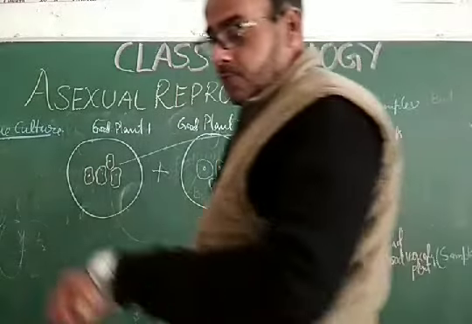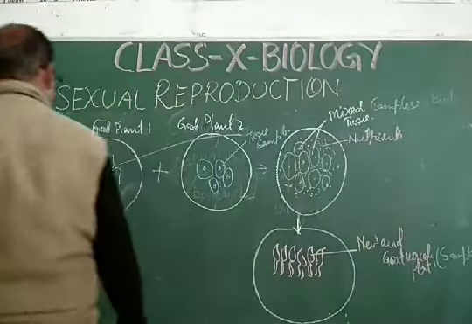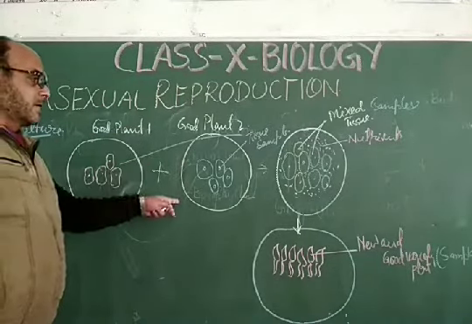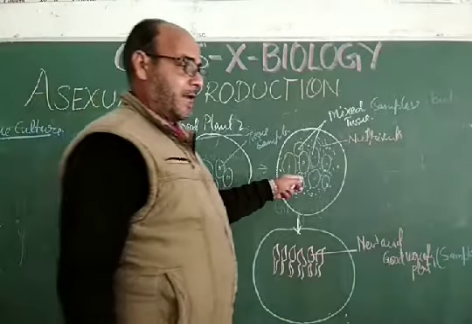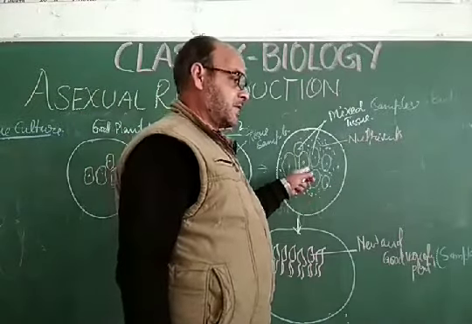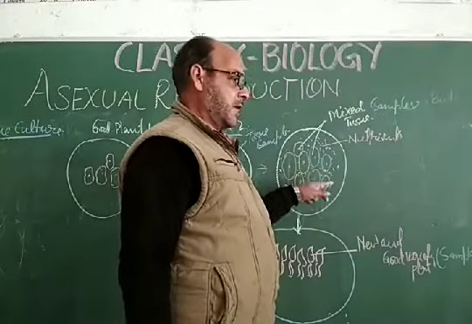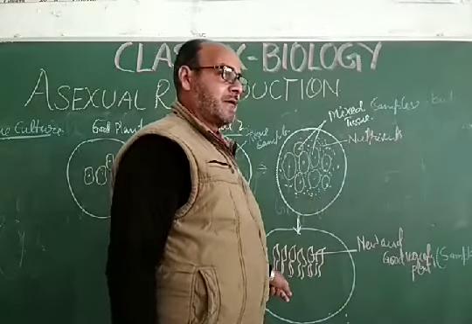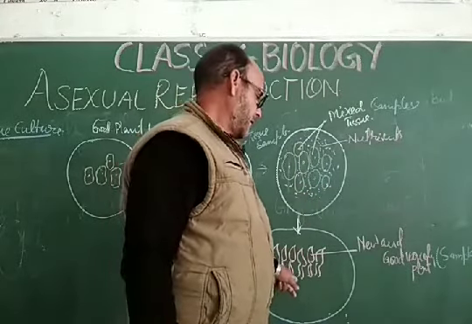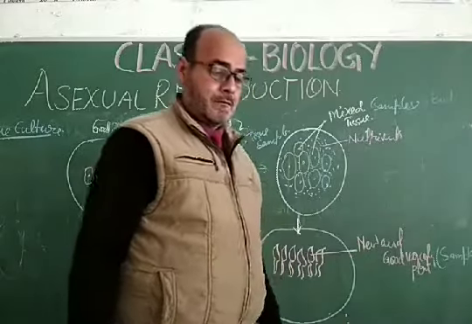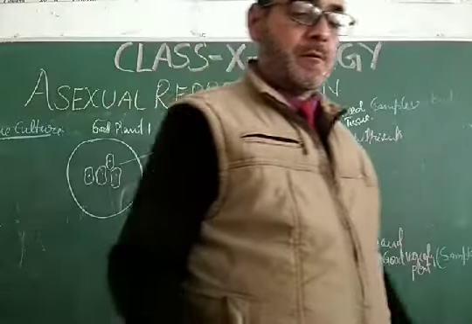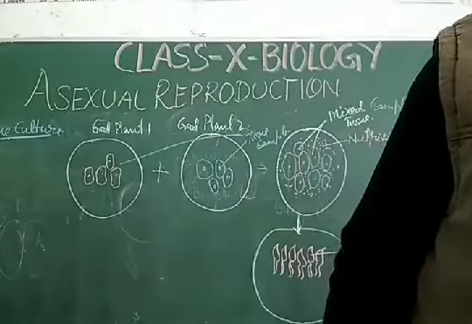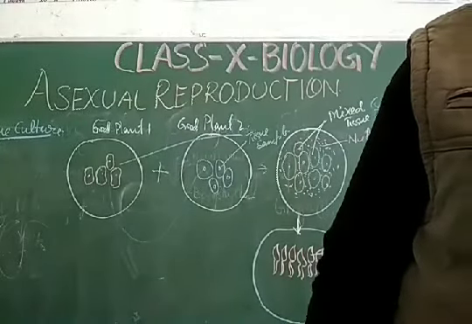What happened in this tissue culture? Dear students, when these tissues get mixed, then the mixing of two DNA takes place. The mixing of these two tissue DNA results in the interlinking of the DNA and formation of new and good variety plants. Again, good variety plant. So tissue culture is very important as far as variety advancement is concerned.